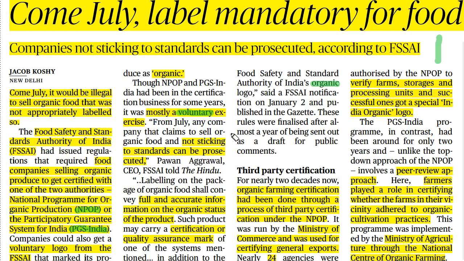Right now, roughly 1.5 million hectares of cultivable land are certified under the National Program for Organic Production in India, and roughly 1.35 million tons of certified organic products are produced, of which around one fifth is exported to other nations.